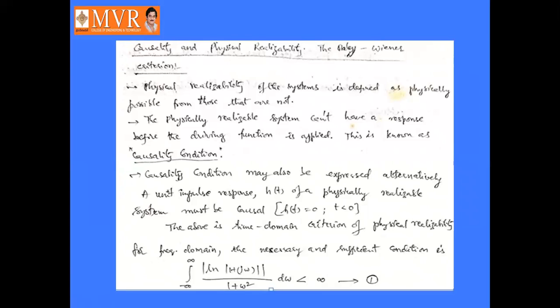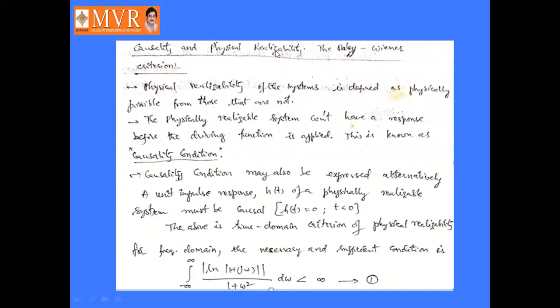So this is about the physical realizability or causality, which are the Paley-Wiener criteria. It is a very important question, and may be asked for 7 marks. First of all we have to define the causality condition or physical realizability. What is meant by physical realizability? It is defined like this.